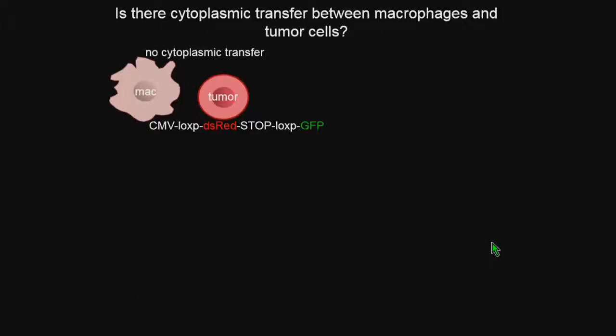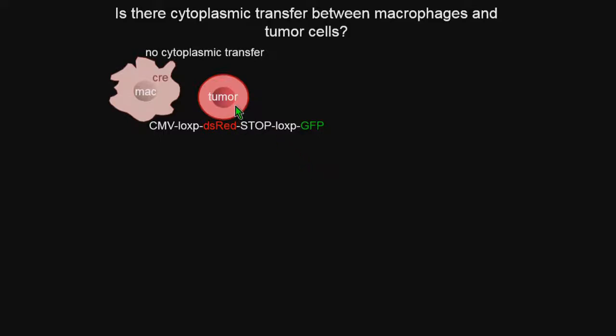The first thing we wanted to determine is, is there cytoplasmic transfer, as in, can macrophages transfer their cytoplasm to tumor cells? And the way that we looked at this is using an approach that was adapted from Jacco van Rheenen's lab, where tumor cells were stably expressing this construct with DsRed that was floxed, followed by GFP. So all cell lines expressing this construct were red. However, if it received Cre, the red would be floxed out, and these tumor cells would turn from red to green. And we expressed Cre specifically in macrophages.